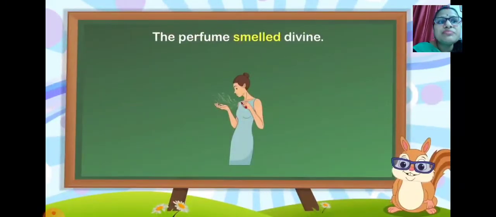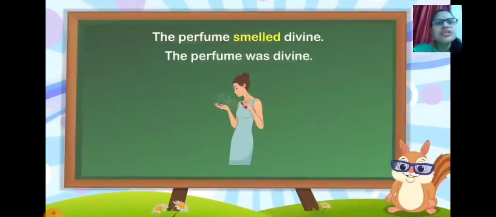The perfume smelled divine. Now you will say, ma'am, the main verb is smelled. But if we change it, the perfume was divine, the meaning remains the same. Smelled means that you're talking about a perfume's fragrance, and that is divine. It's very nice. And the perfume was divine also has the same meaning, that the perfume was really nice.